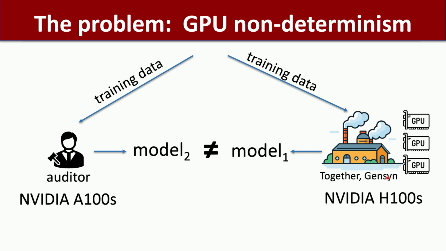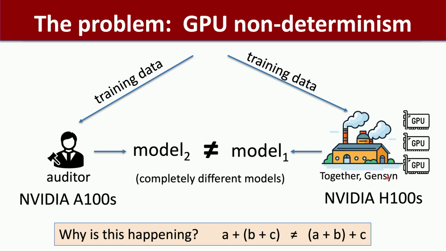It's really quite remarkable. I mean, these models are both equally effective. They have the same accuracy, but they are completely different from one another. So auditing just doesn't work on the face of it. Yeah, so you end up with completely different models, and it's basically because of what I said.